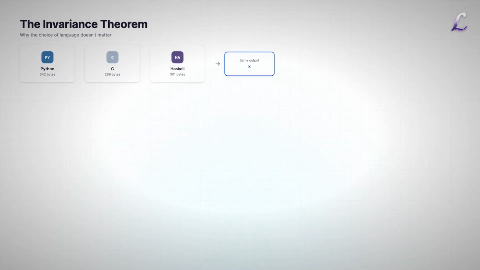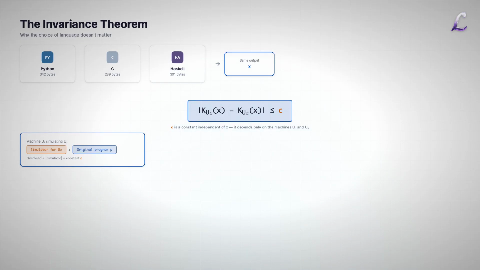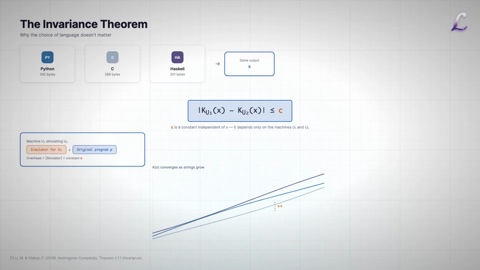You might object. Doesn't K of X depend on which programming language we use? A Python program and a C program for the same output have different lengths. This is where the invariance theorem comes in, arguably the most important result in algorithmic information theory. For any two universal Turing machines, U1 and U2, the difference between K sub U1 of X and K sub U2 of X is bounded by a constant C that does not depend on X.